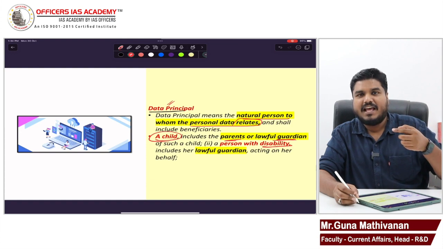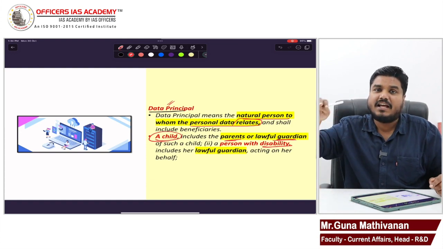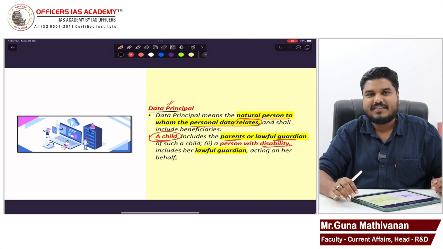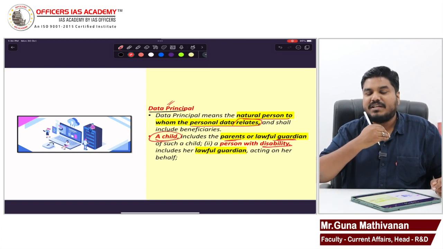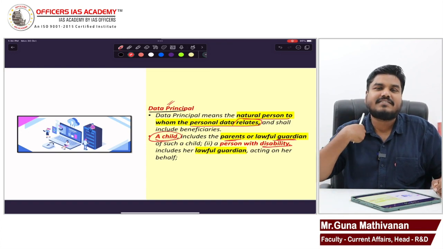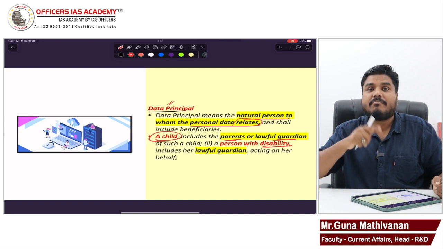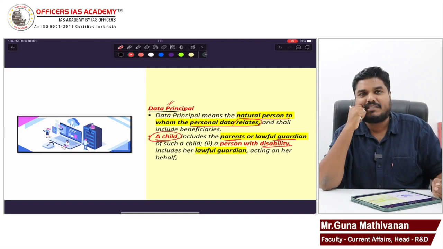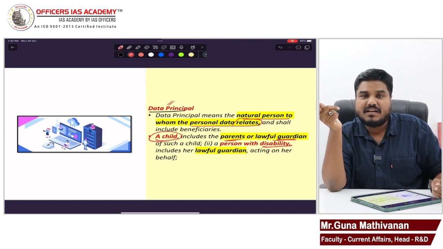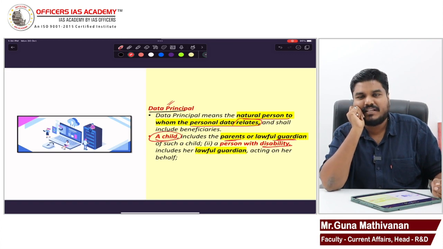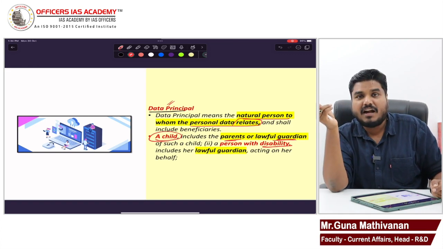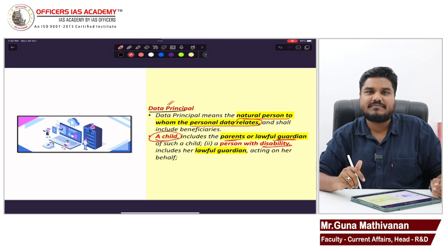Okay, it refers to the persons whose data has to be protected. So Guna is giving information to Swiggy application. So Guna is the data principal. Okay, in the case of children, parents will become the data principal, or the legal guardian will become the data principal. Disabled, then the legal guardian becomes the data principal.